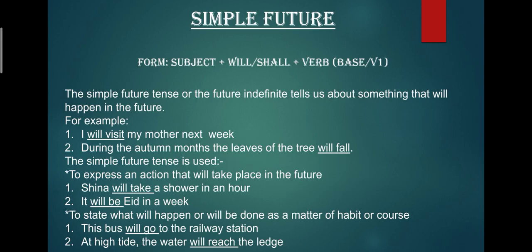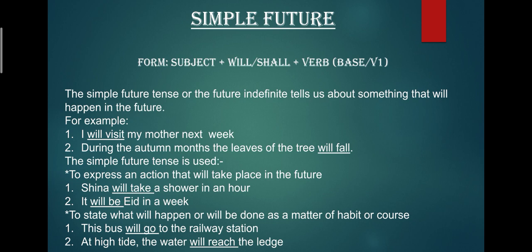So let's begin. The form of the sentence is subject plus will, shall plus verb in base form, what we call as V1. The simple future tense or the future indefinite tells us about something that will happen in the future. That means something which has not happened, which is yet to occur. For example, I will visit my mother next week. During the autumn month, the leaves of the tree will fall.